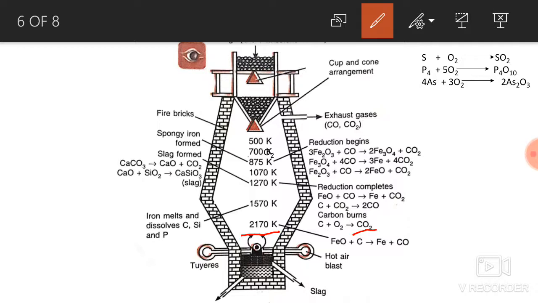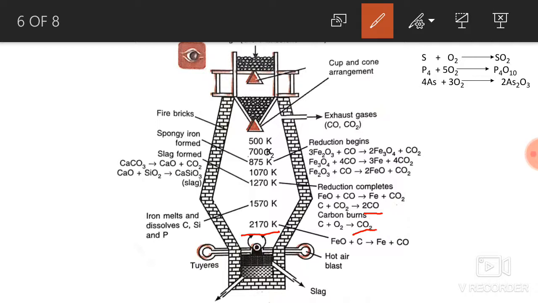Further, this carbon dioxide reacts with carbon to form carbon monoxide. The hot gas rich in carbon monoxide rises upward and reacts with the charge which is coming downward. The hot gas rich in carbon monoxide heats up the charge as well as reduces it. So, the carbon monoxide plays a double role. It acts as a fuel as well as a reducing agent.